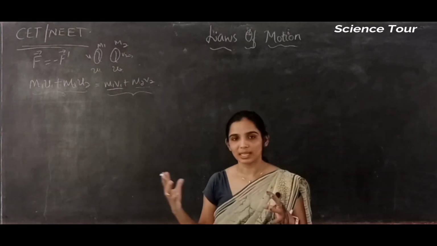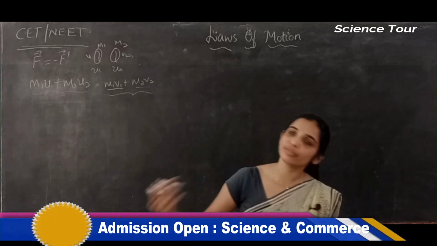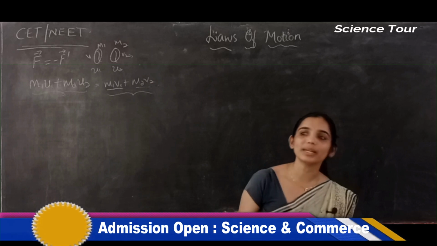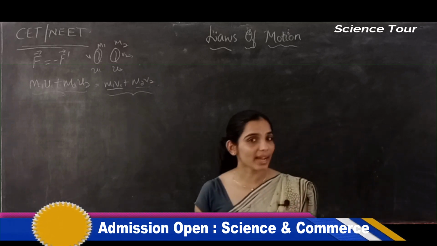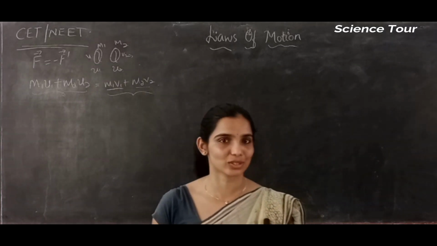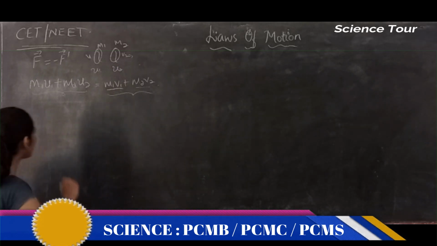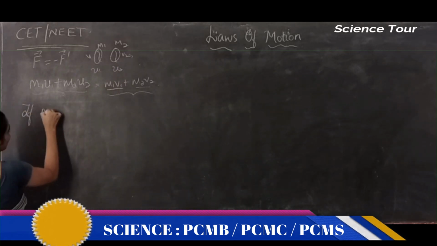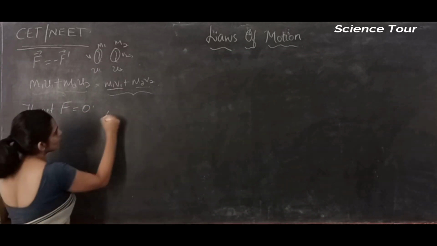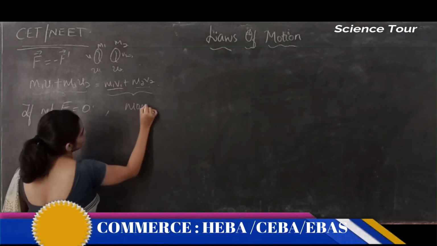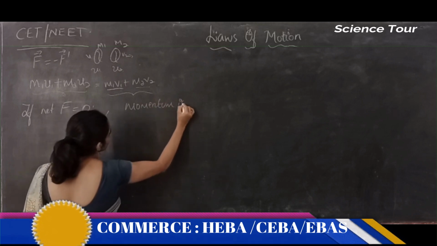Two balls had some velocity, they collide, and after that they have different velocities, still the momentum of the whole system will be conserved. In an isolated system. Why an isolated system? There shouldn't be any external force. The net force of the system should be 0. Remember, if the net force of the system is 0, then momentum, linear momentum, is conserved.